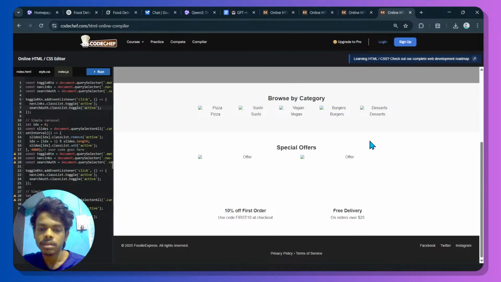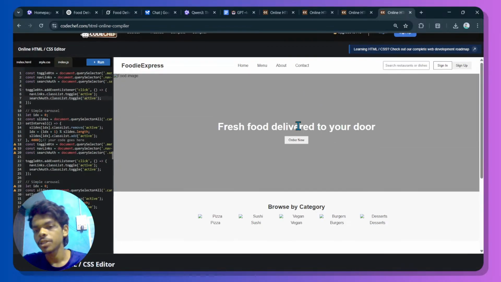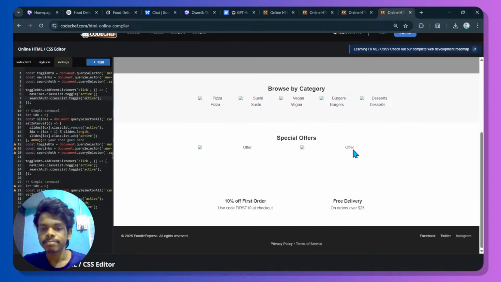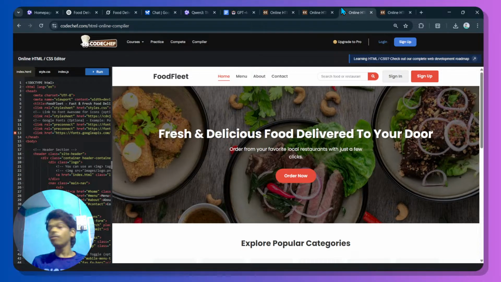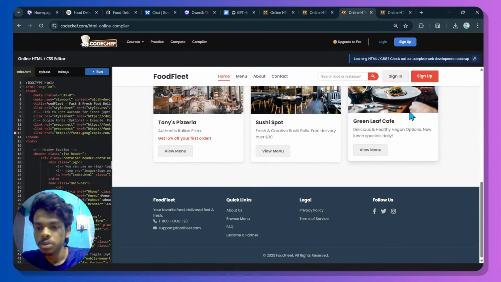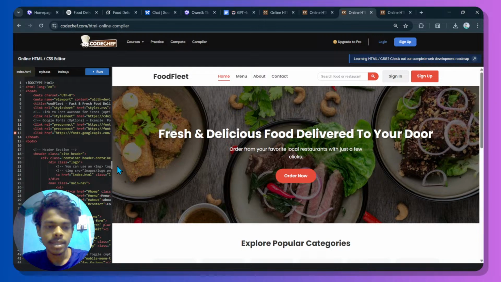And where are the images? I think it forgot to add images. I didn't like this. The real winner is Gemini 2.5 Pro, and I like this. This response was so good. I literally like this website it has created.